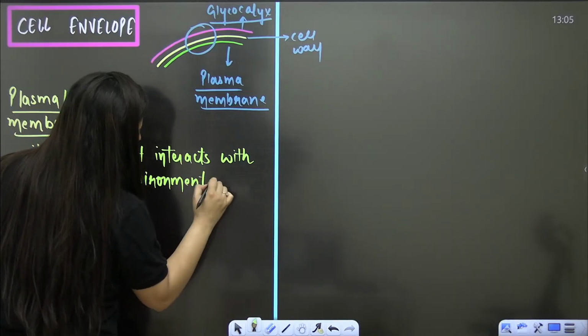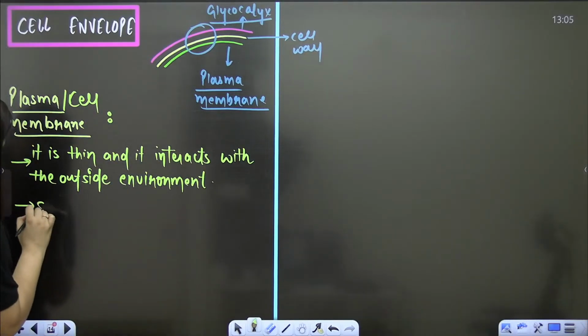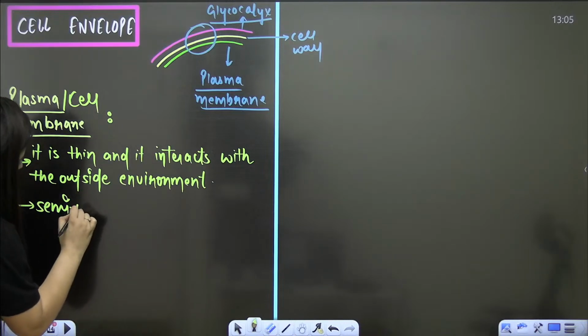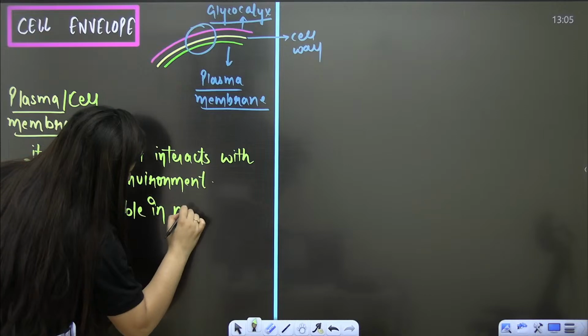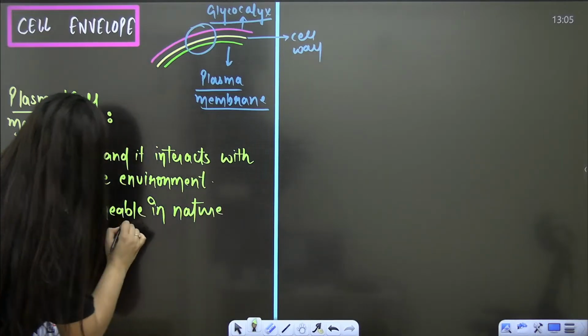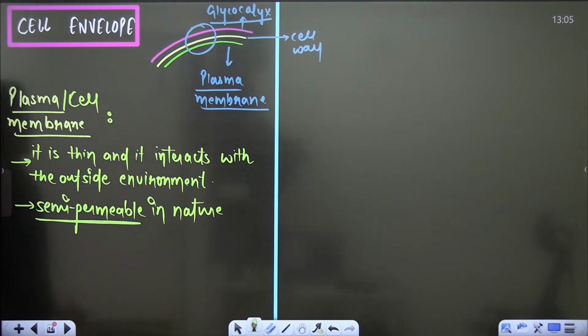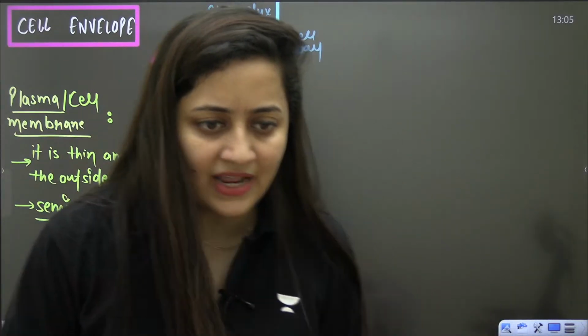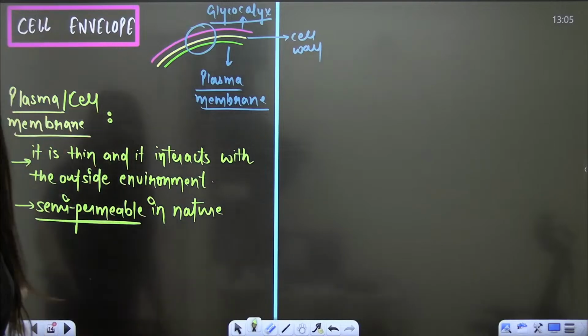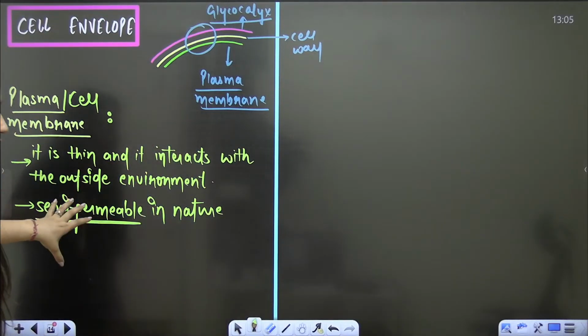Secondly, it is semi-permeable in nature. Can anyone explain to me the meaning of semi-permeable? My first point is that it is thin and interacts with the outside environment.